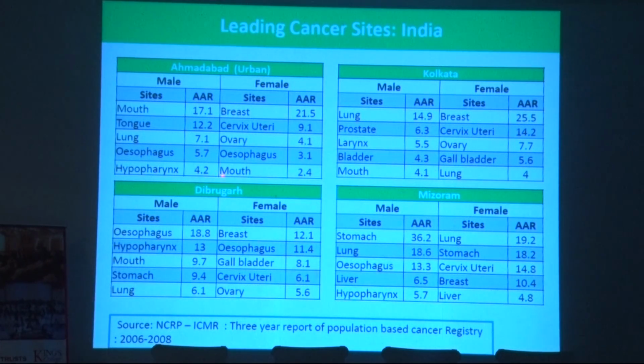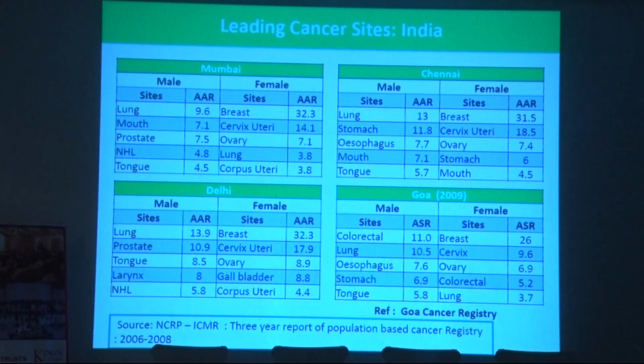And more than a 10-fold difference between Ahmedabad, where the stomach cancer rates are less than 4, and Mizoram. So why are stomach cancer rates higher in Mizoram, for example, or in Dibrugarh compared to Ahmedabad, Calcutta, or even Mumbai? In Mumbai, you don't see stomach cancer, but you see it in the Northeast, in Dibrugarh, or in Chennai. It's again a metro city, and you have very high rates of stomach cancer, 11.8, lower than Mizoram, but still very high.